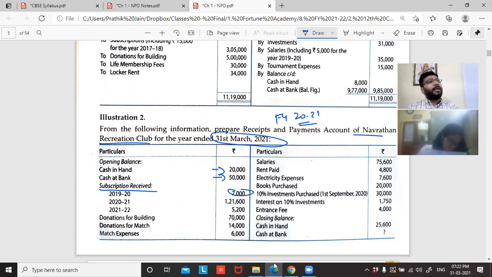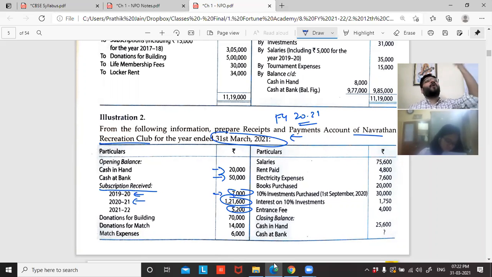Then why is 19, 20, 21, 22 coming into the picture? So this means that 7,000 is received in the financial year 2021, but it pertains to 1920, belonging to 1920 income, but the money is received in the current year. 121,600 is received in 2021 and belongs to 2021. That's why it is 2021 and 2021.